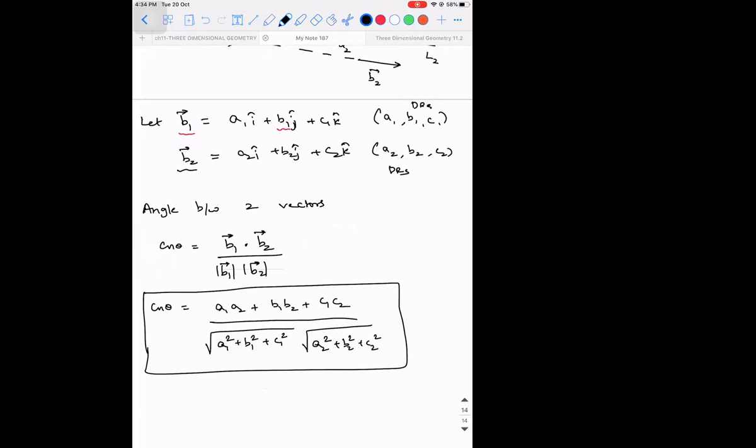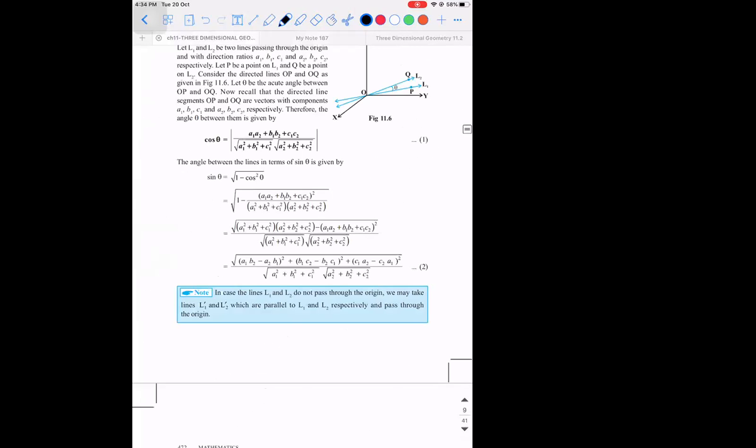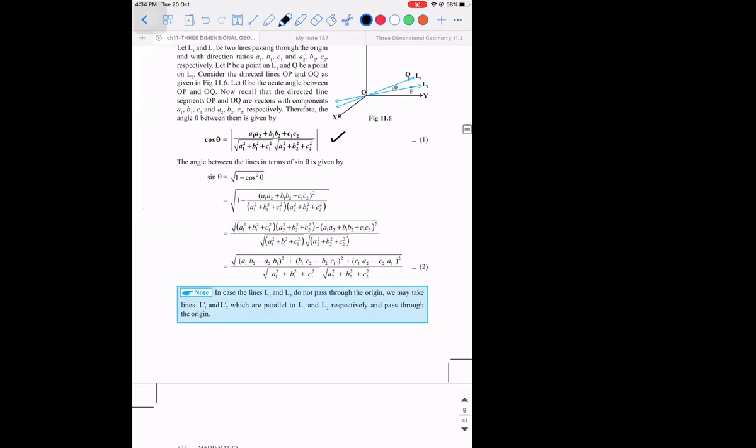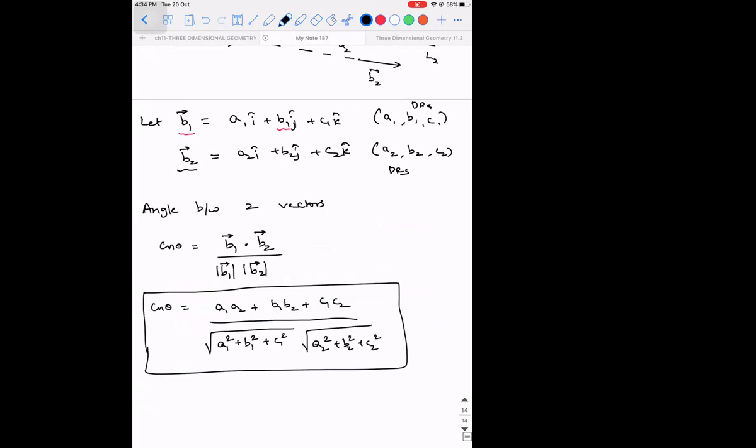Okay. So this is what is given in your textbook, guys. So make a note of this, one minute. Make a note of this.